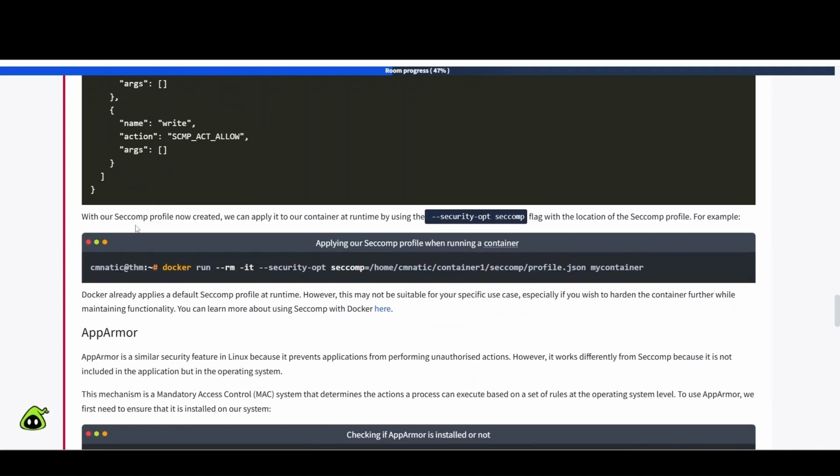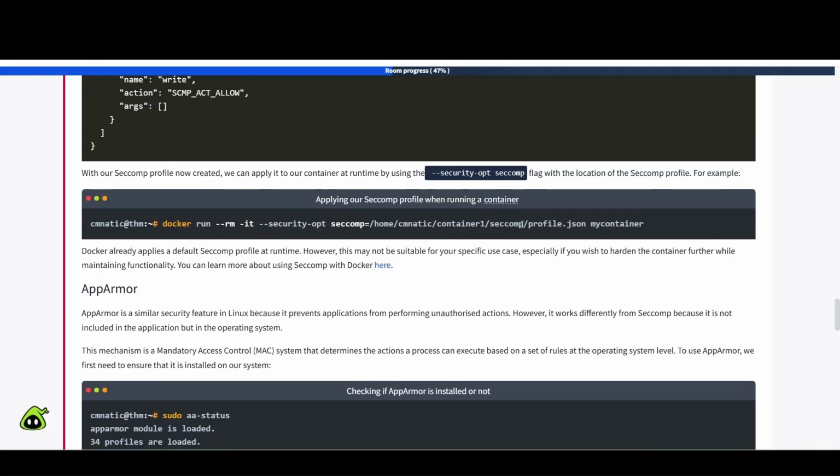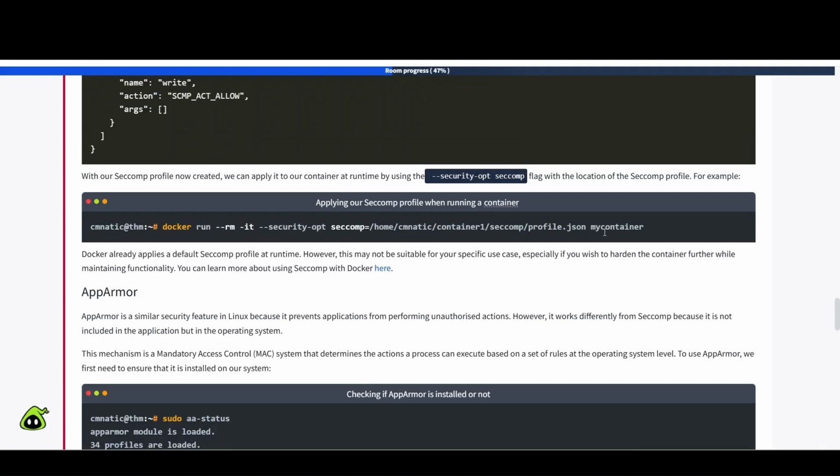All right. With our seccomp profile now created, we can apply it to our container at runtime by using the --security-opt seccomp flag with the location of the seccomp profile. For example, applying our seccomp profile when running a container. Again, docker run --rm -it --security-opt seccomp equals the location of that particular profile, profile.json, and then my container is where you're going to apply that to.